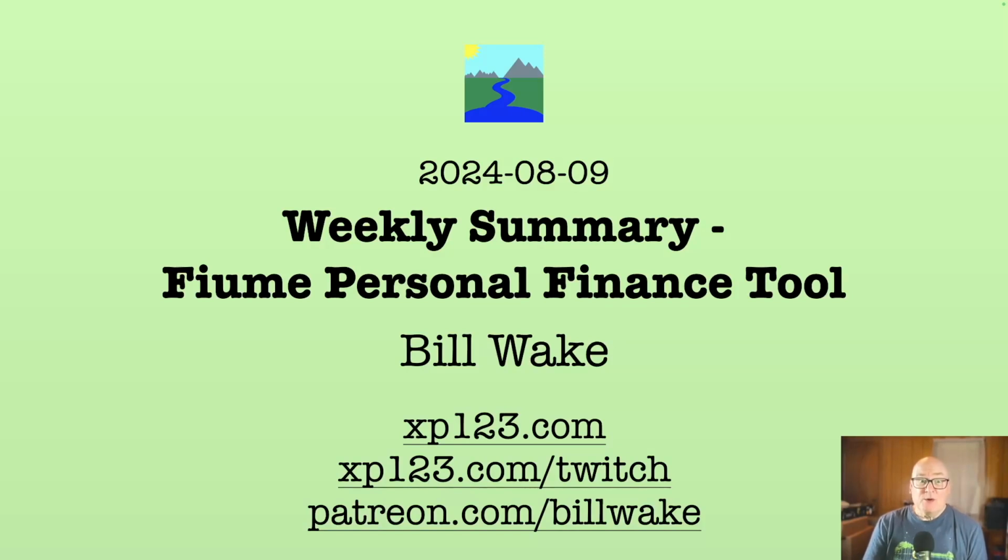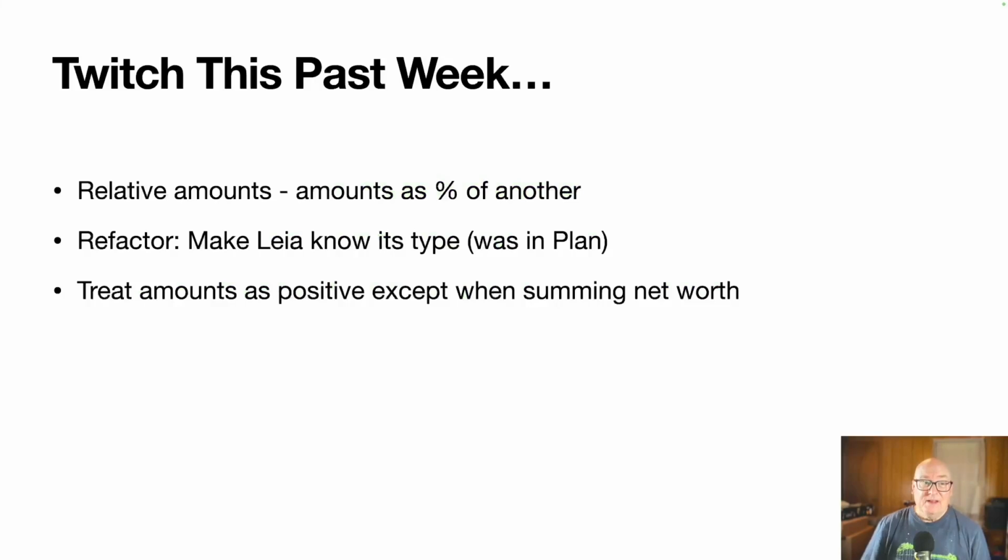Lately, we've been working on Fiume, a personal finance tool that lets you look at your finances medium to long term. This last week or so, we've added relative amounts, which are amounts as a percentage of another. So an example of this is, say, three people own a house together. They each own a third. Or one spouse is collecting Social Security, they get half of the amount the other spouse collects.